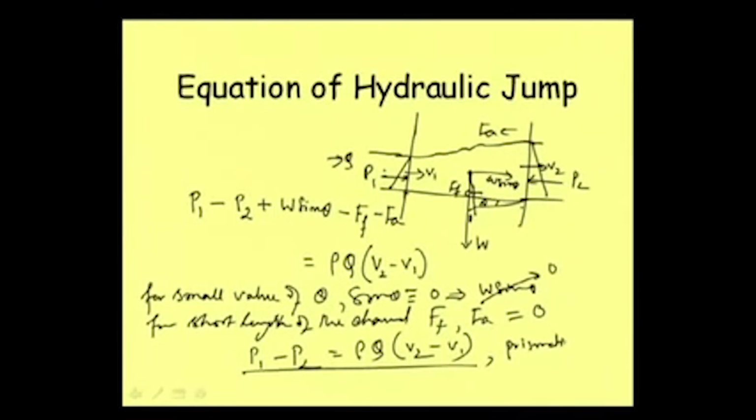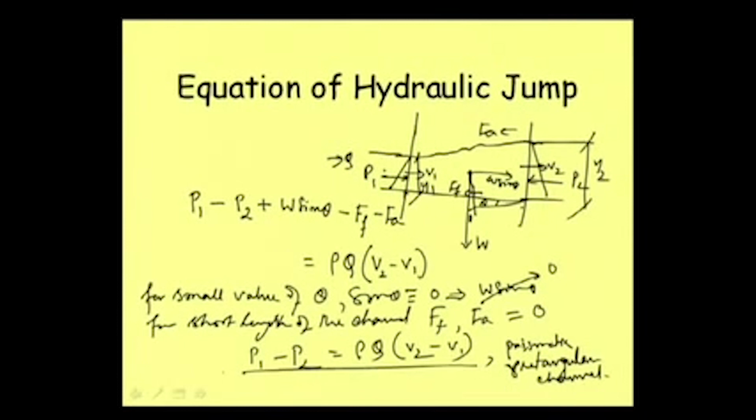Let us see, for a prismatic rectangular channel, how we can rewrite this equation to have a relationship between the depth before the jump, y1, and the depth after the jump, y2. How can we get this relation?